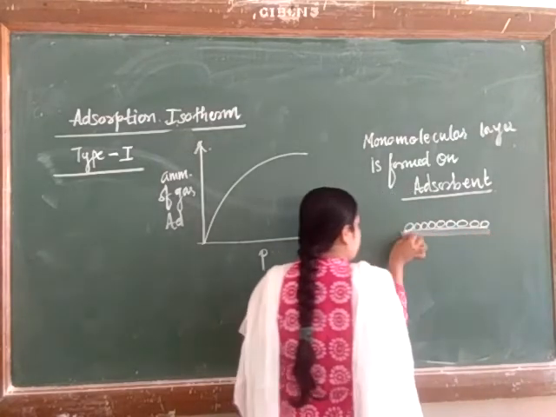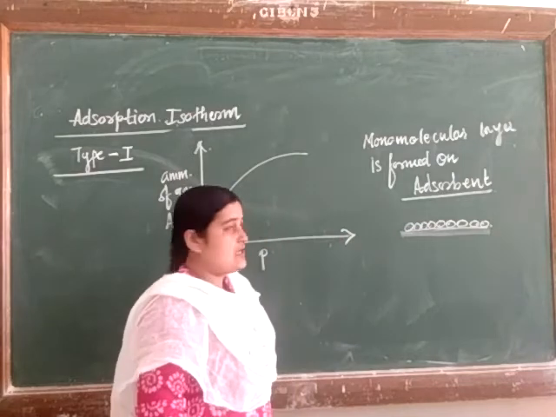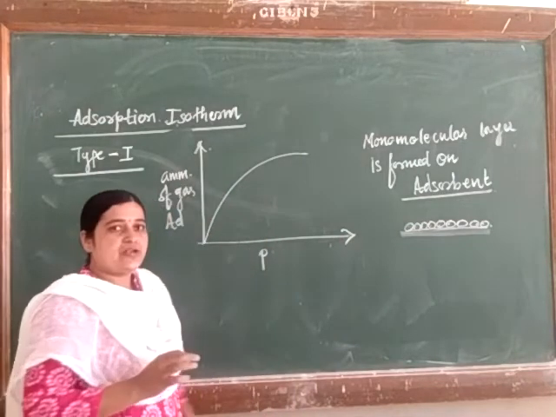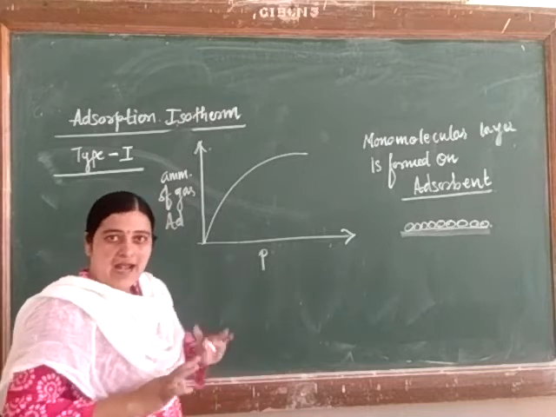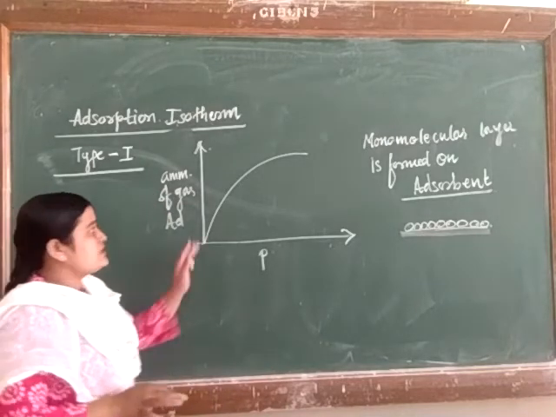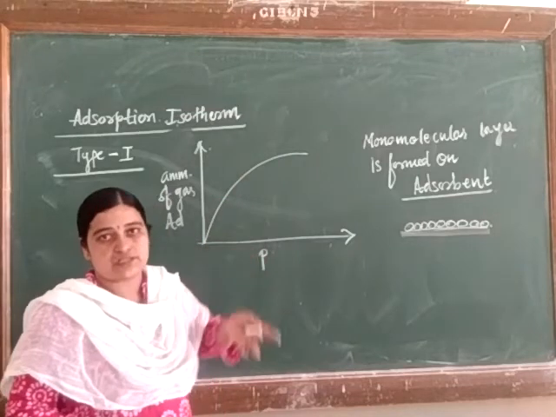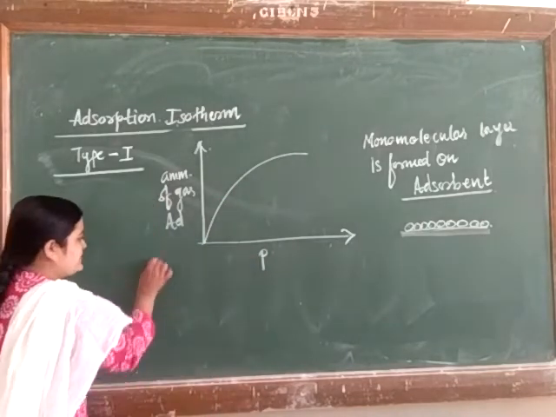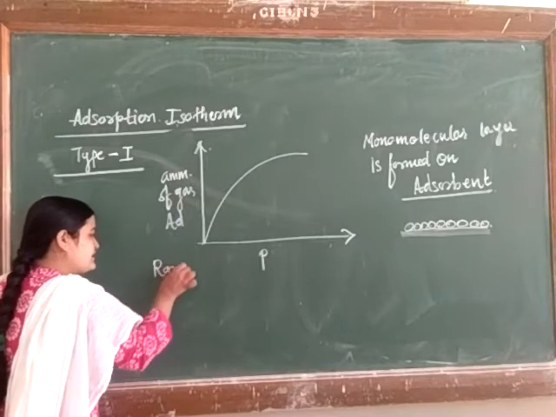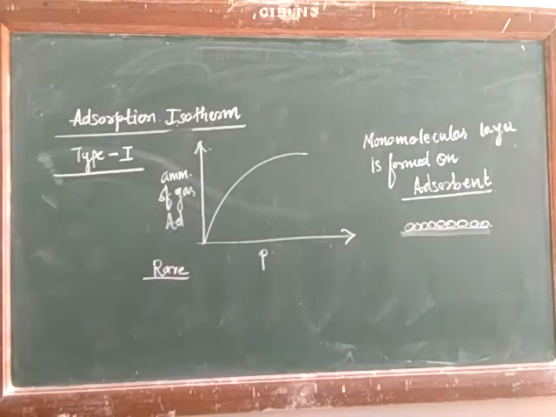On this particular adsorbent, there is a formation of this monomolecular layer, and at a particular point, a saturation point or saturation stage is reached. At that time, there is no change in this graph or the amount of gas adsorbed. There is no change at all. And this particular graph is very rare in nature. Usually, it is never seen.